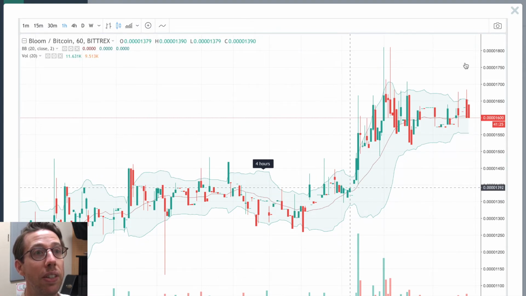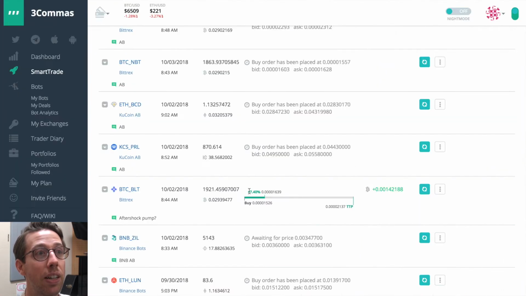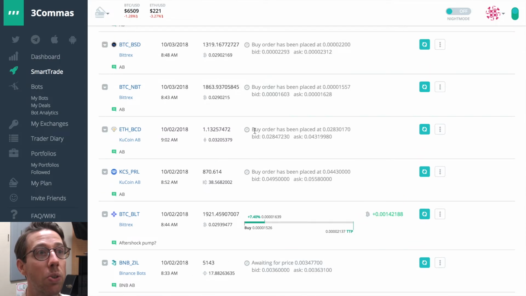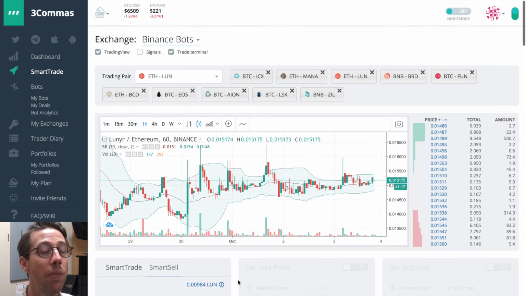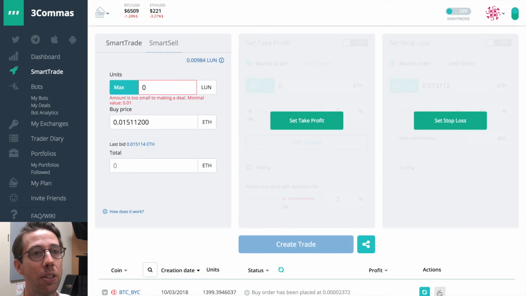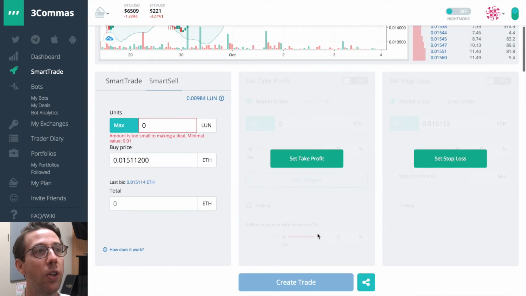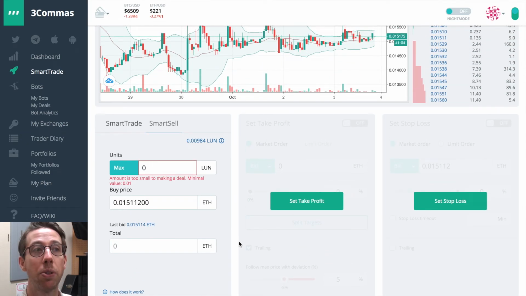It definitely got filled. Well, I know it got filled because I can see it here. So you can see I have all of these orders right here, waiting to buy, waiting to buy, waiting to buy. So some of them might get filled. So it's my job to just check and see, did some get partially filled? Because if they did, I'm going to go ahead and cancel that order. And then I'm going to create a smart sell the same way I would do a smart trade. And I would set my take profit and my stop loss and so on.